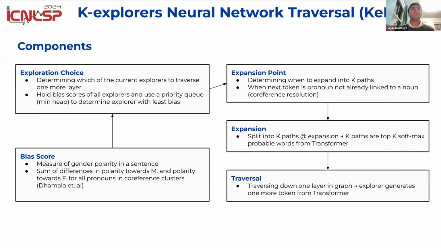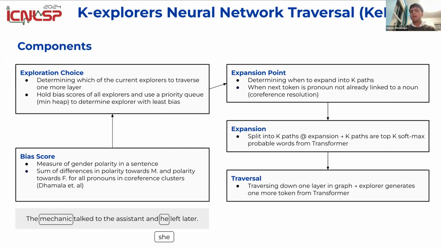Now, I kept mentioning a bias score, right? So what is the bias score? Well, this is a commonly used bias score in other gender bias research. It's a measure of gender polarity in a sentence. So how polarized is the sentence toward male or female? Really, it's how much the model wanted to choose, for example, the word he when connecting to the word mechanic versus the word she.